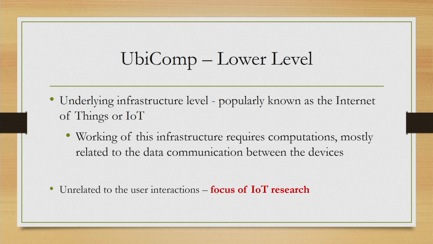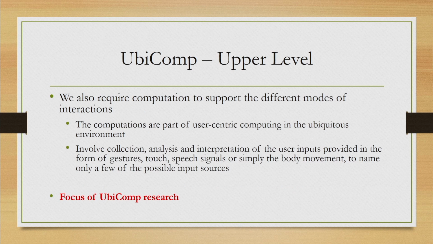This infrastructure level we can term as IoT or Internet of Things. If you want to work at this level, then the focus would be on computations that are mostly related to data communication between the devices, and this is the focus of IoT research, and it has nothing to do with user interaction with the environment. So, the lower level we can roughly equate to IoT or Internet of Things.